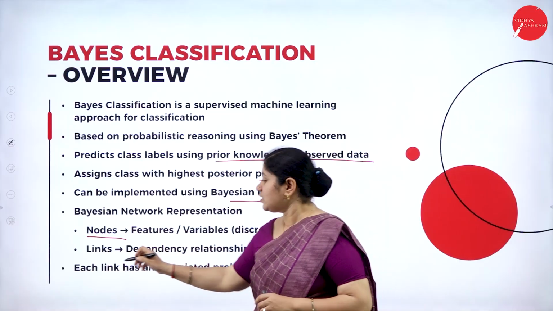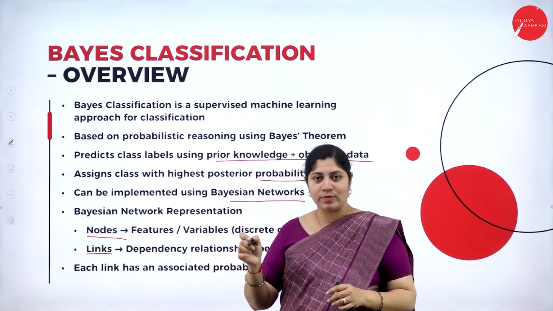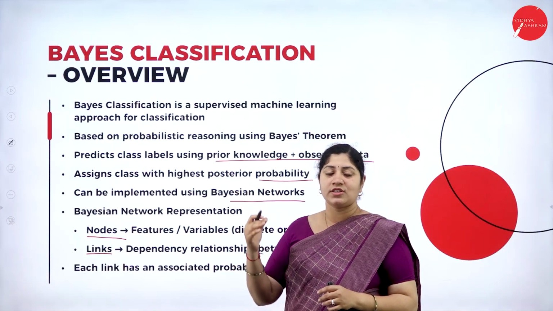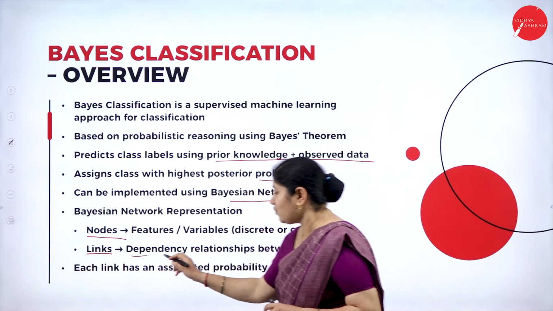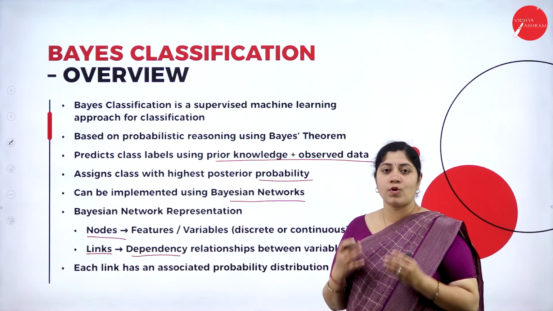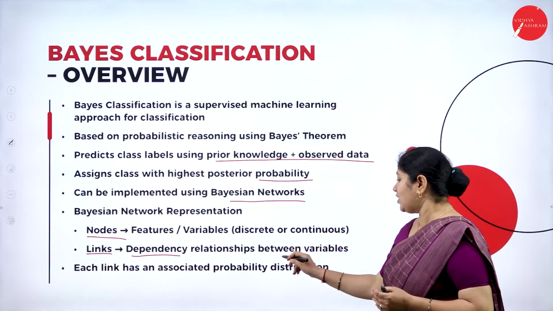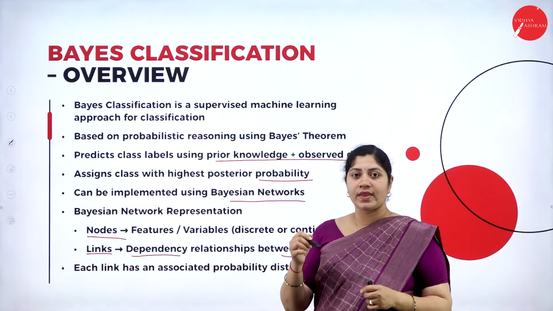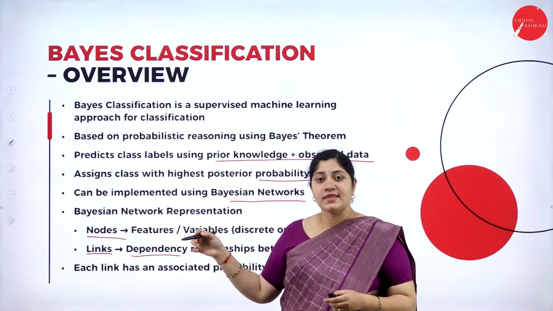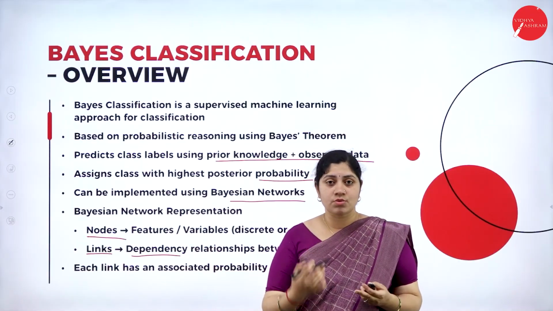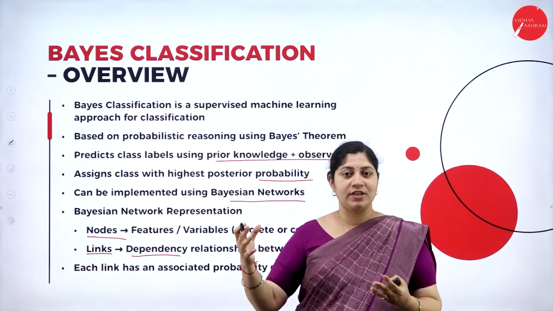The next terminology involved is links. Whenever there is a node, absolutely there should be some link, correct? In order to connect the nodes. So that is a link, and it forms a relationship. What kind of relationship? The dependency relationship between the various variables that we have defined. And we have to know that each and every link has associated probability distributions. Thus, these are the terminologies utilized whenever we go with the construction of a Bayes classification.